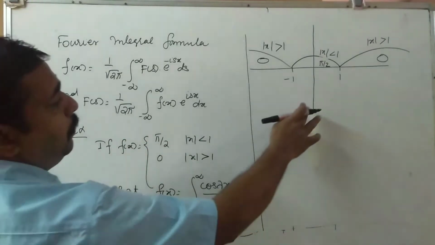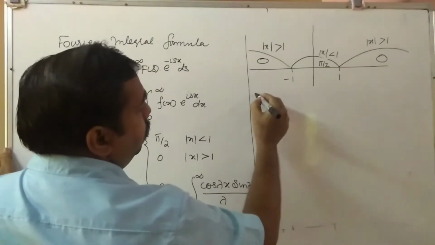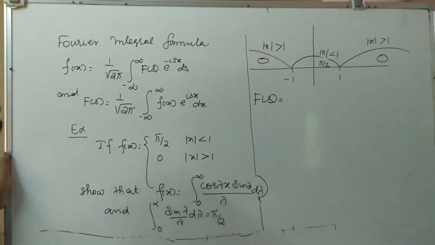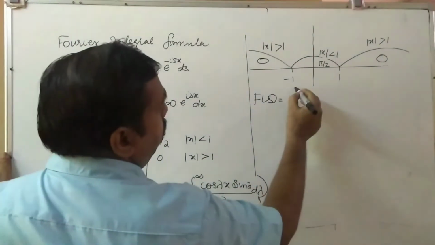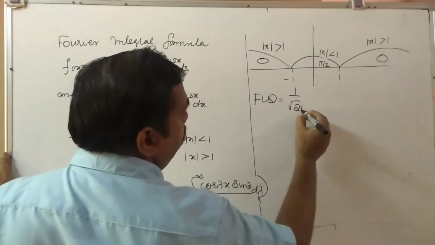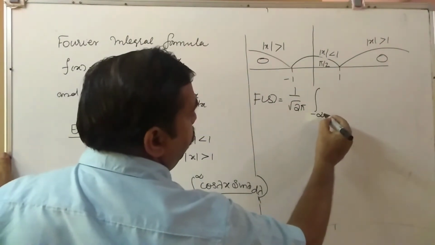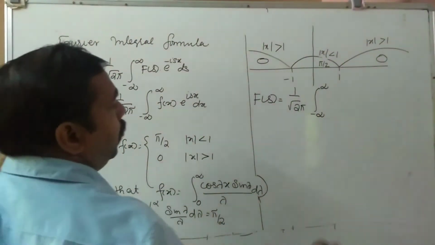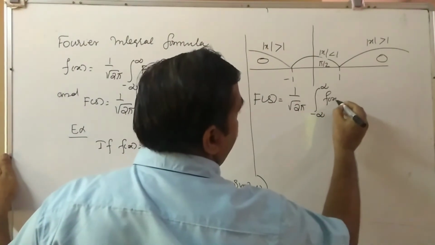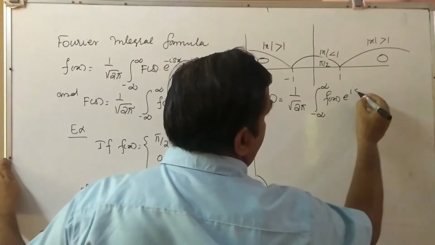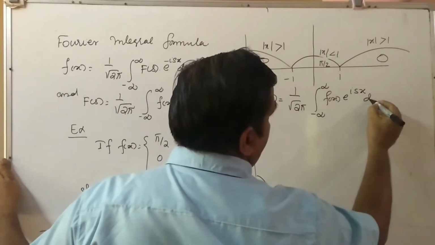So capital F of s is equal to, we take this formula, 1 by root 2 pi integral minus infinity to infinity f of x e raised to isx dx.